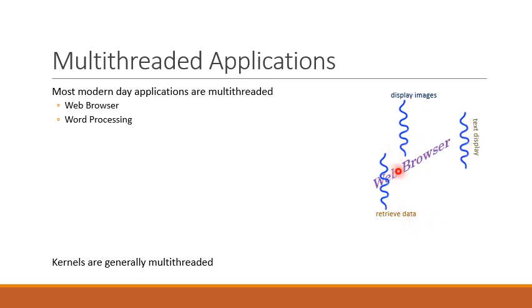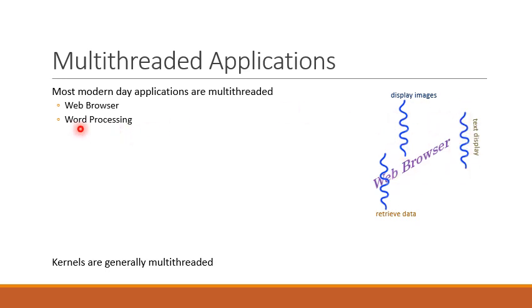So a web browser process has been implemented as a multi-threaded process, and each thread can perform a specific task like displaying images or displaying text or retrieving data from the network. These tasks can be performed independent of the other tasks, and these tasks can be executed concurrently, or maybe these tasks can be executed in parallel on different cores of the processor.